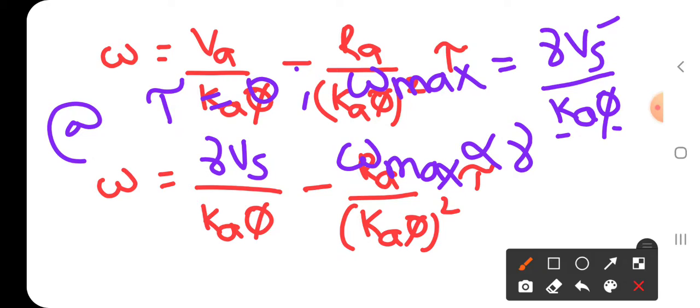Omega max is directly proportional to gamma. Okay. As gamma changes, omega max also changes. When gamma is equal to 0, maximum speed is 0. When gamma is equal to 1, maximum speed is maximum. So hence, if you see the torque speed characteristics,